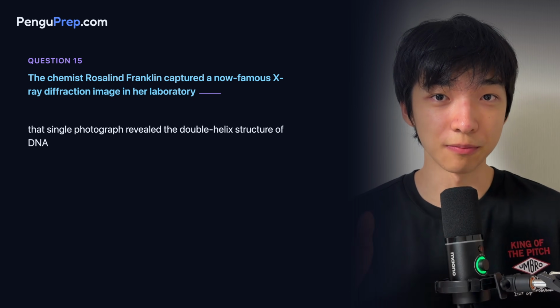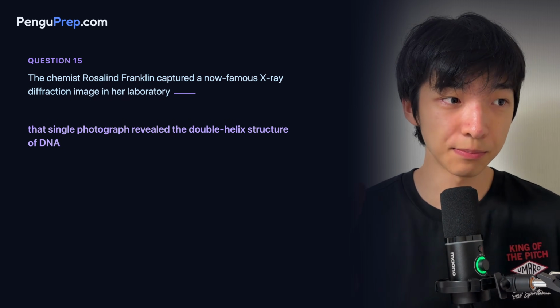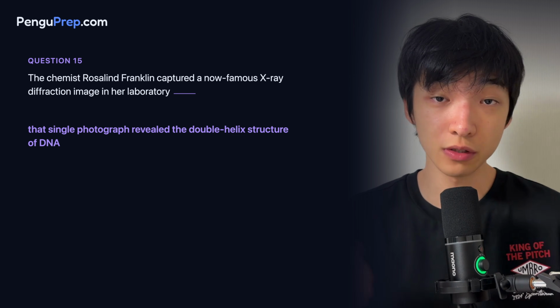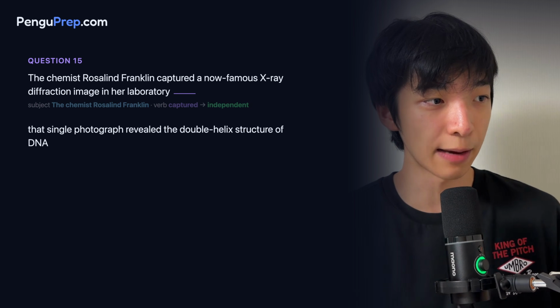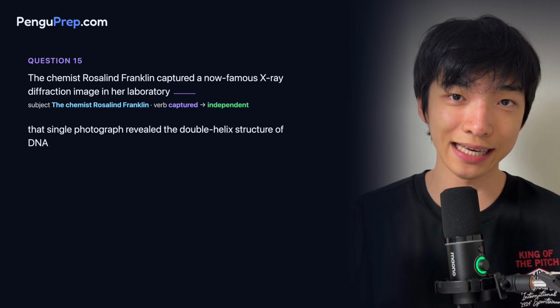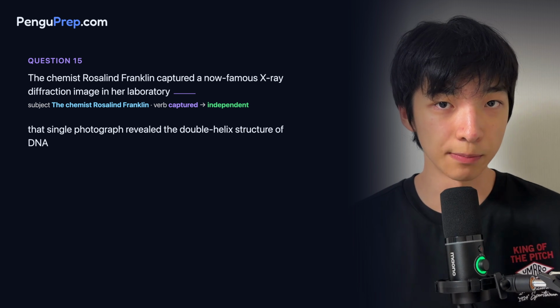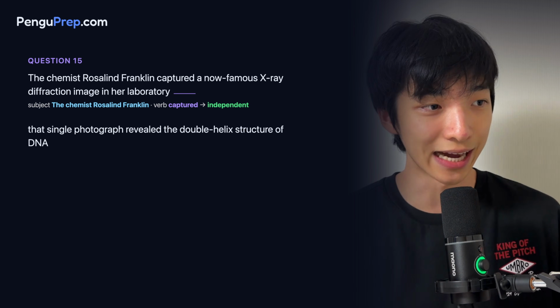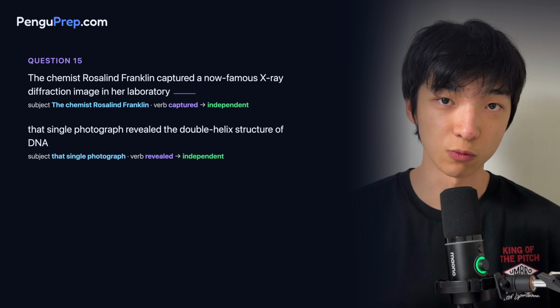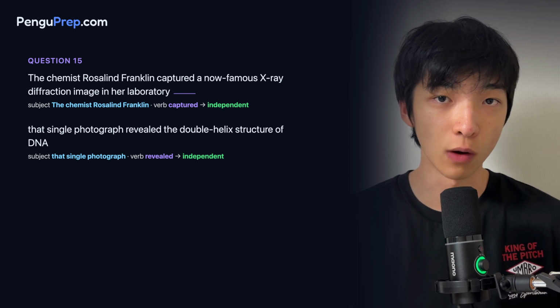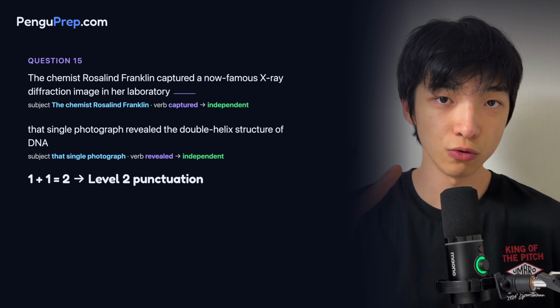The first piece is from "the chemist" to "her laboratory." The second piece is from "that single photograph" to "the structure of DNA." The first piece is an independent clause because the main subject is the chemist Rosalind Franklin and the main verb is captured. The second piece is also an independent clause because the main subject is that single photograph and the main verb is revealed. So we have two independent clauses, which means that we are looking for a level 1 plus 1 equals a level 2 punctuation.